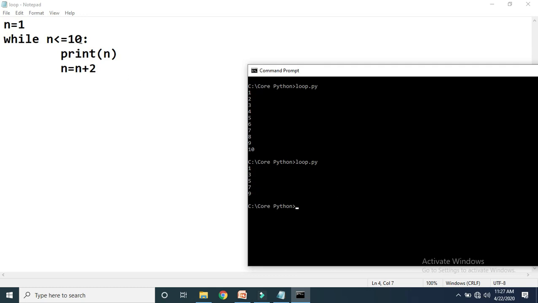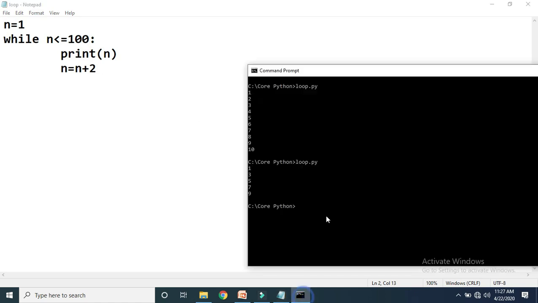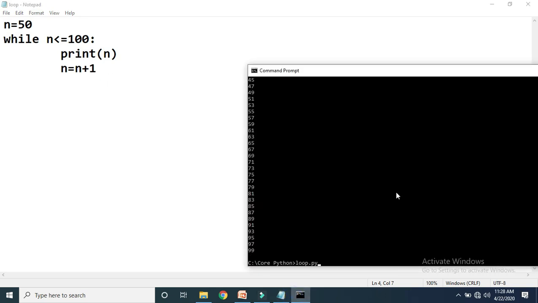What if I want to display numbers up to 100? Just make the condition 100 and execute once again. See here, it has displayed all the numbers with a difference of 2 from 1 to 100. If I want to display numbers from 50 to 100, then in that case the initial value of n must be 50, and 50 to 100 with increment 1 means 51 up to 100. You can write the program this way. See here, we are getting numbers from 50 to 100. So here the increment is by 1.